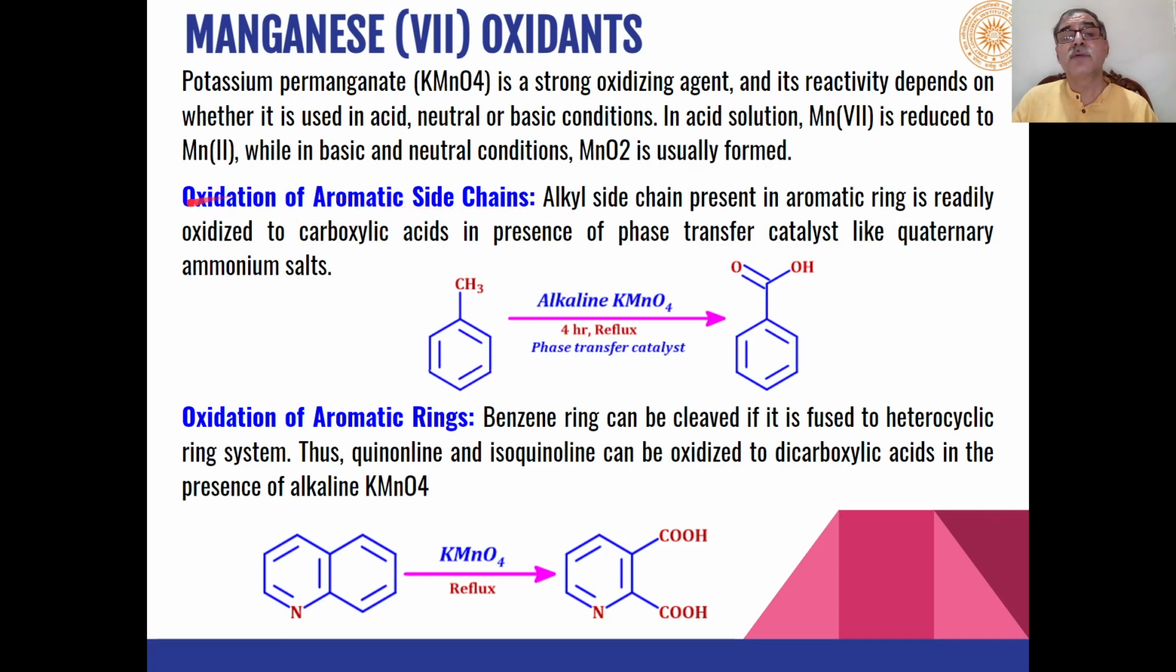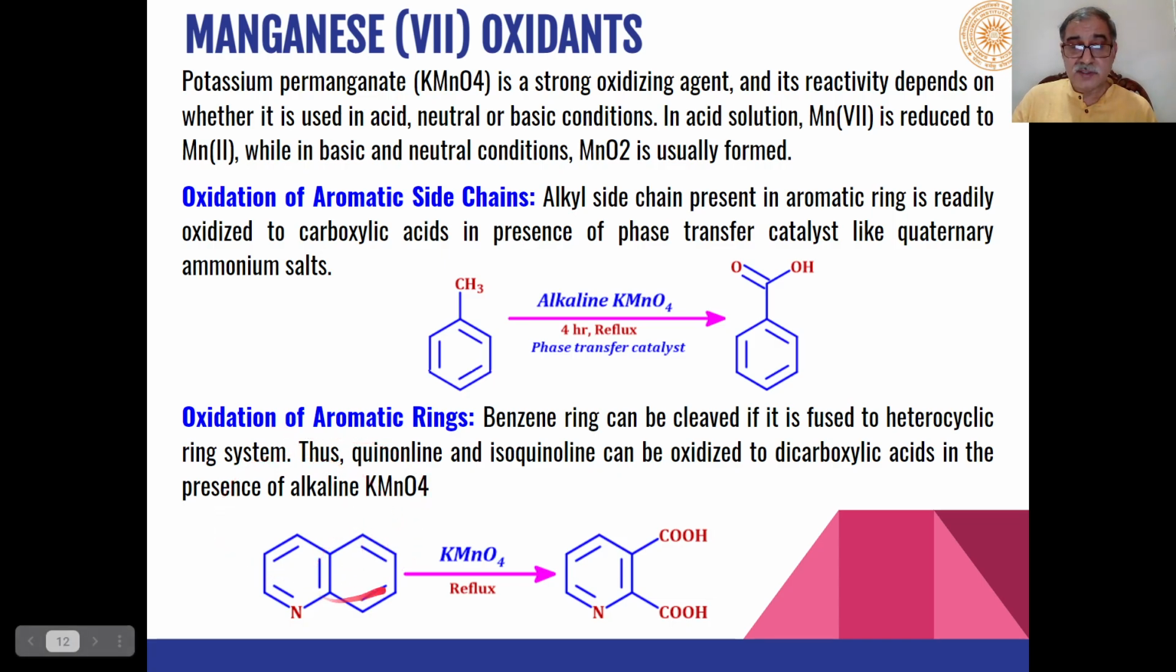For example, potassium permanganate in the alkaline form can be used for oxidation of the aromatic side chain. So this aromatic side chain can be oxidized to the corresponding carboxylic group. And the only thing is, because the alkaline KMnO4 is sufficiently insoluble in organic solvents, we need to use some phase transfer catalyst like quaternary ammonium salts in addition to the alkaline KMnO4.